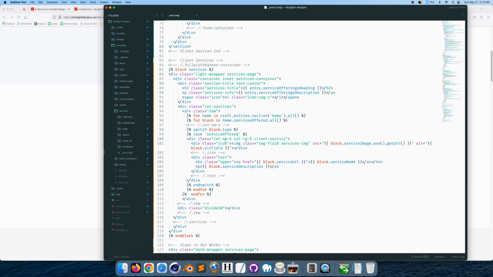And then here you have the service URL, the link to the service name, and the service description. All this block dot service description is fields that you're fetching from the database within Craft CMS and displaying on the front end.